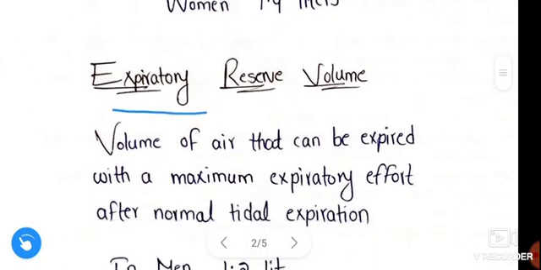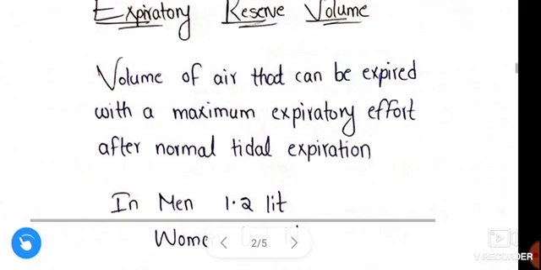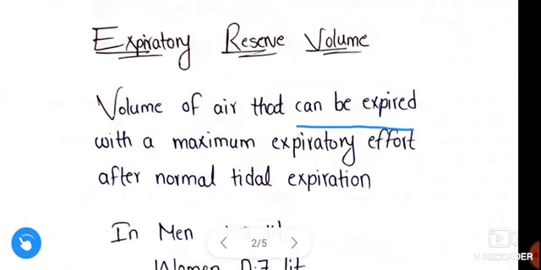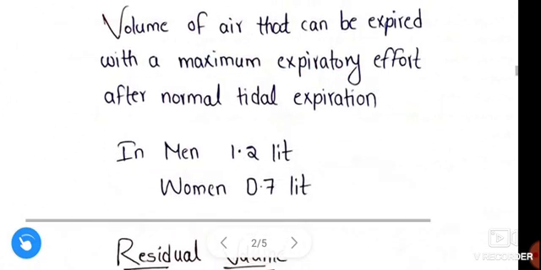Next, expiratory reserve volume: the volume of air that can be expired with a maximum expiratory effort after normal tidal expiration.